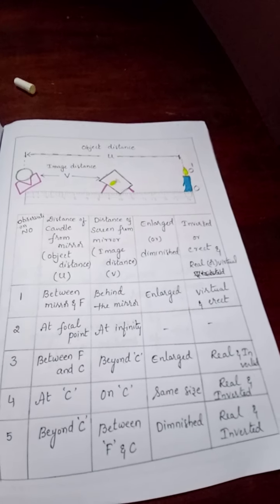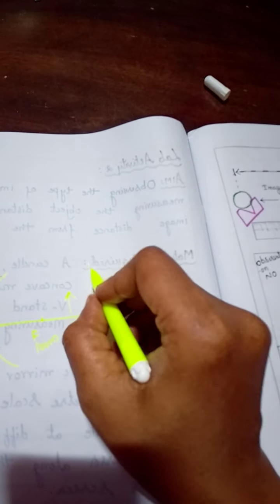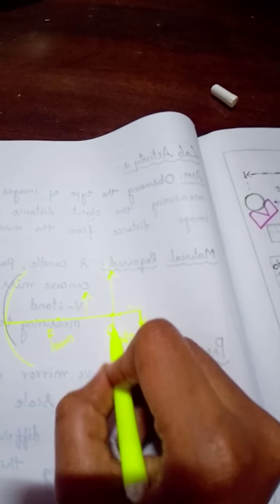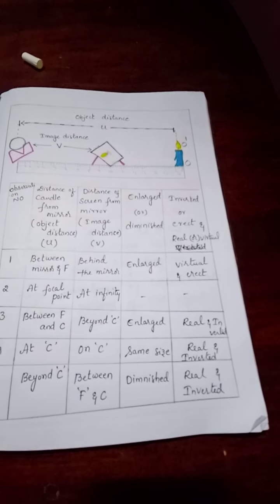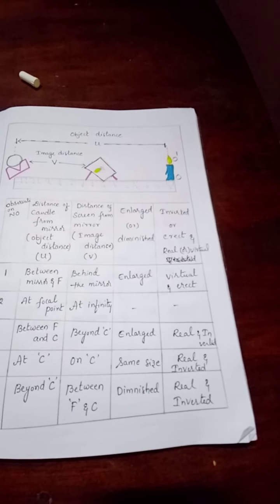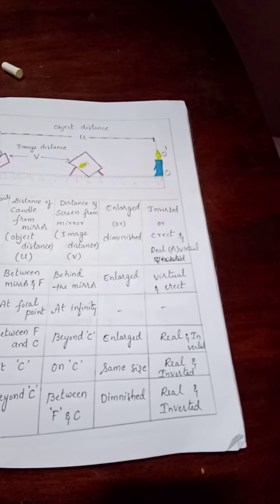If you keep the object at C only, then where do you get the image? The image is also at C only, but the image is inverted. Did you understand? If the object is at C, the image will also be at C only. The size of the image is the same size. The image nature is real and inverted. Inverted means like this, reversed.